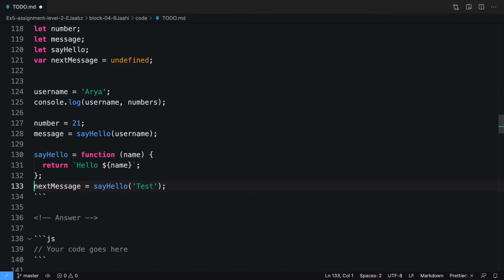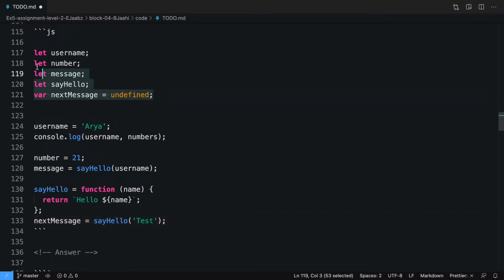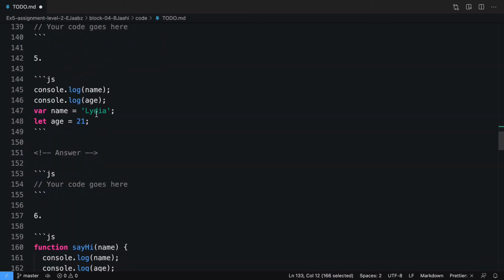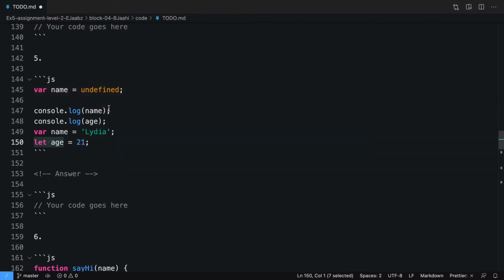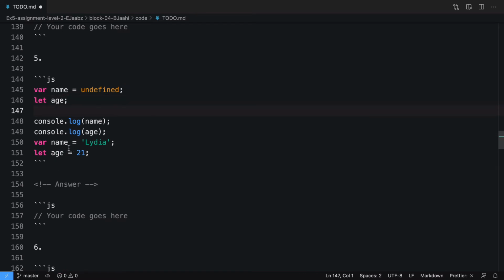and this one also. So in this way, this will happen in declaration phase and this will happen in execution phase. Here in declaration phase, these two things, the first one, it will move on the top with the value of undefined and the value of age will not be initialized because it is defined using let. So here var will go away and let will go away. So this will happen in declaration phase and this will happen in execution phase.